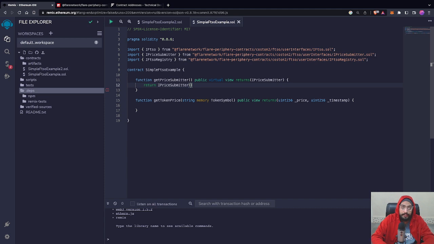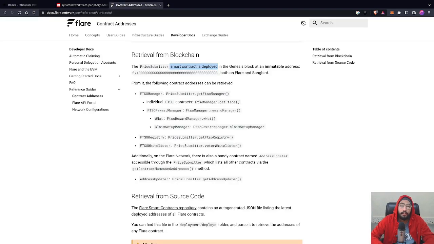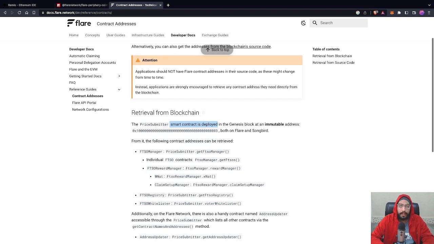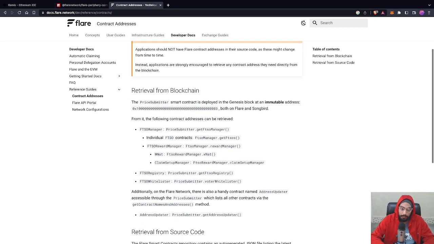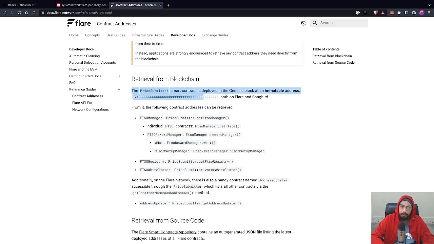As already discussed, our price submitter contract is deployed at a fixed address. You can visit the Flare documentation and get the contract address where the price submitter is deployed. The link to the documentation and the particular doc is in the description. Here it clearly says that the price submitter contract is deployed at an immutable address.